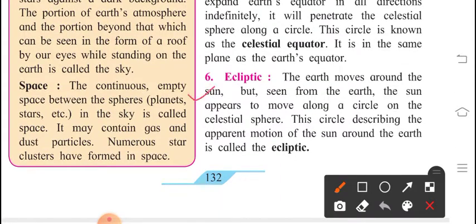Next is ecliptic. The earth moves around the sun, but seen from the earth, the sun appears to move along a circle on the celestial sphere. This circle describing the apparent motion of the sun around the earth is called the ecliptic.